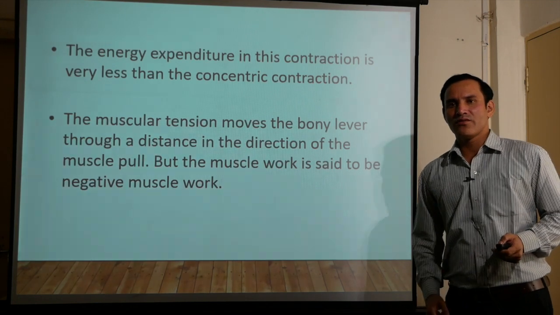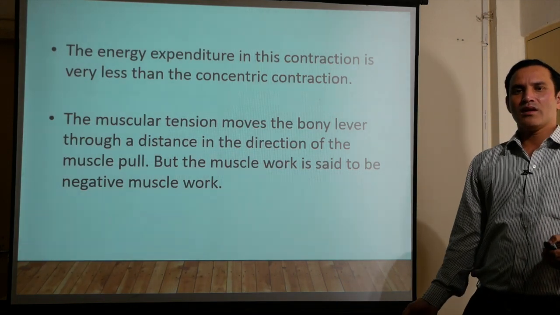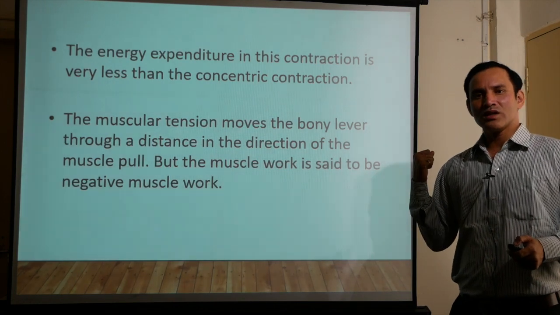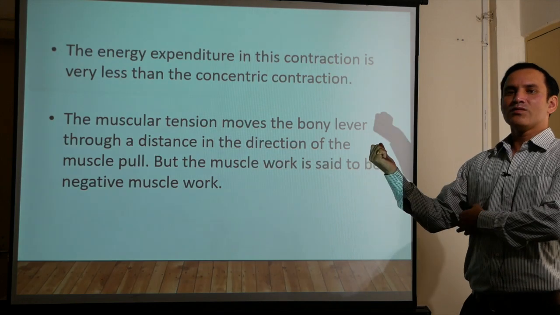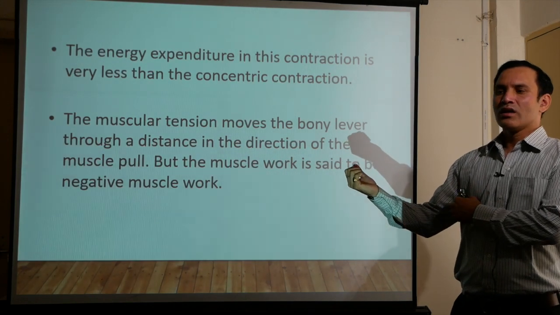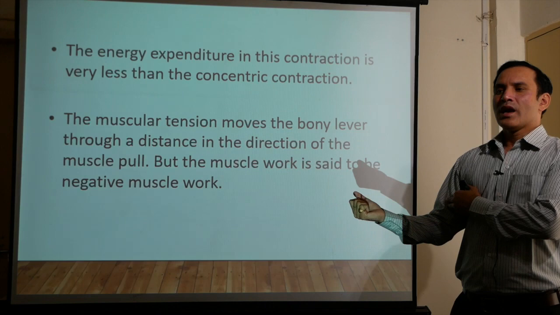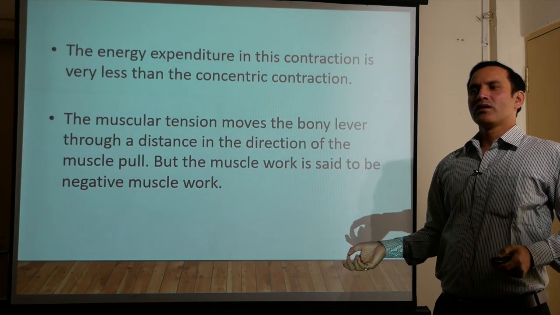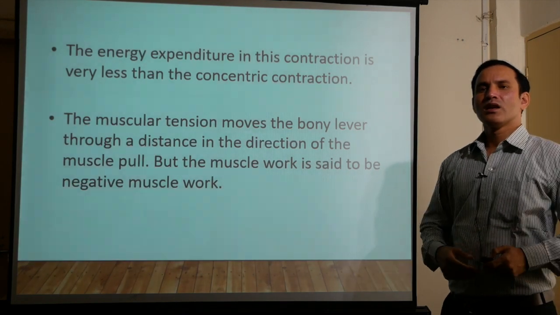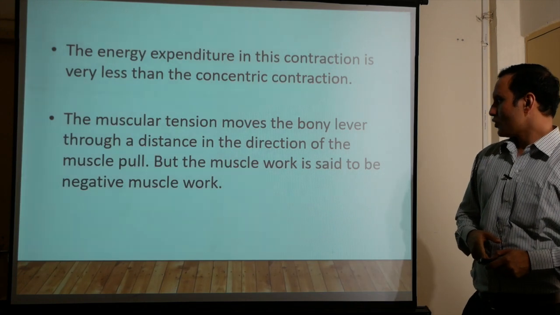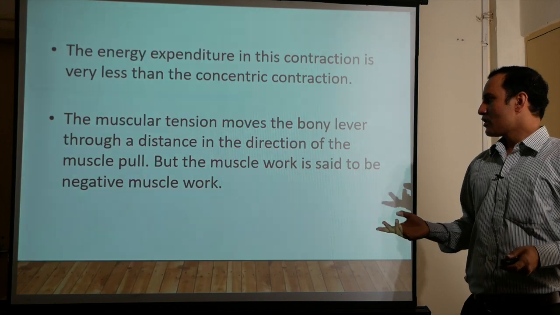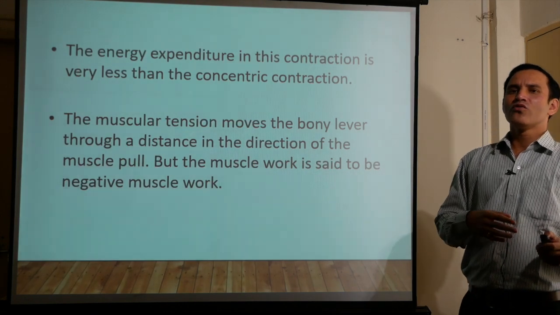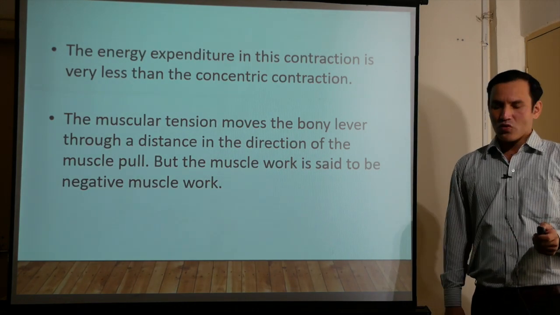For example, if biceps is contracting, this is concentric contraction and this is eccentric. In eccentric, biceps is contracting and controlling the movement while the limb is moving towards gravity. That's why it is called negative muscle work, because the movement is not happening towards the line of pull of the muscle.